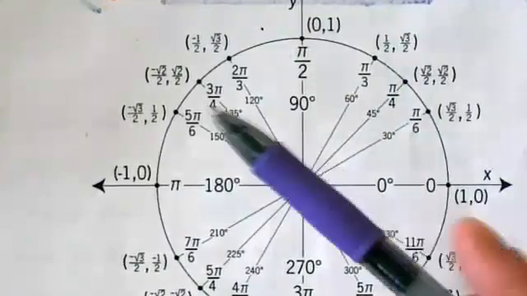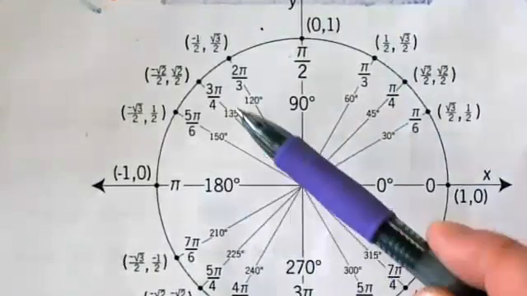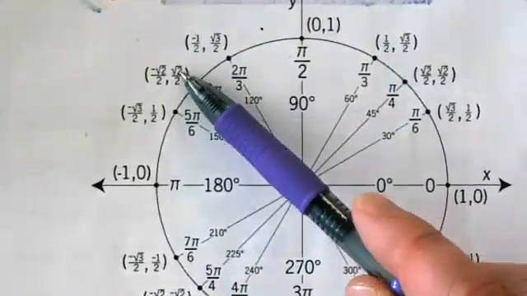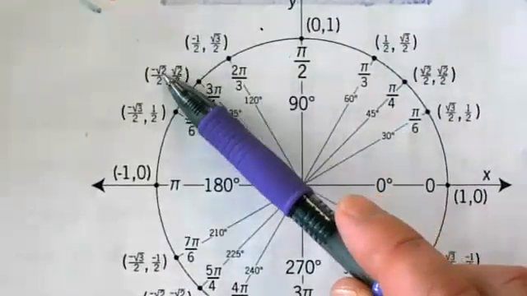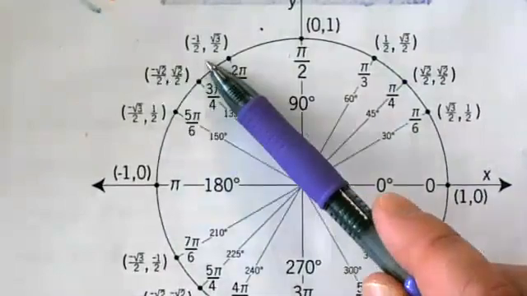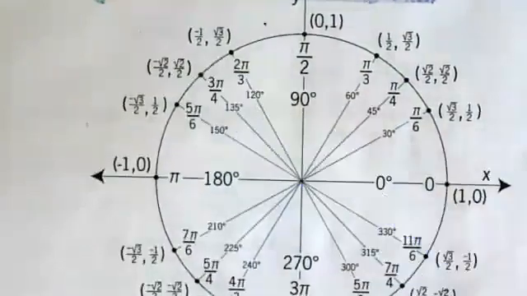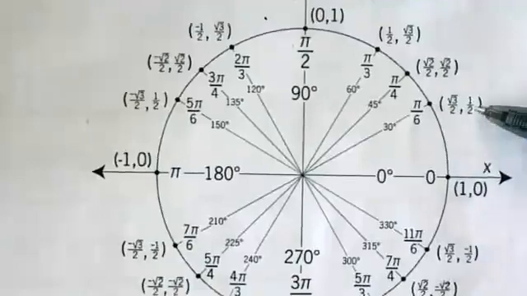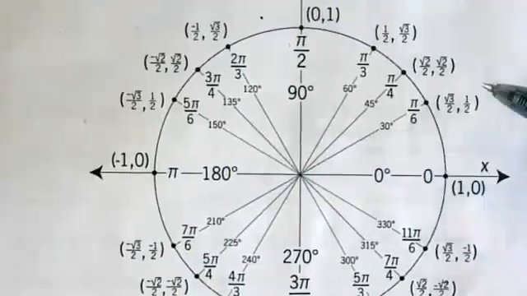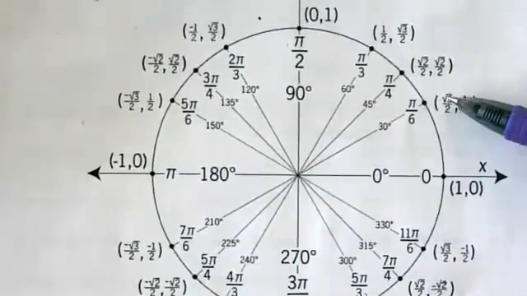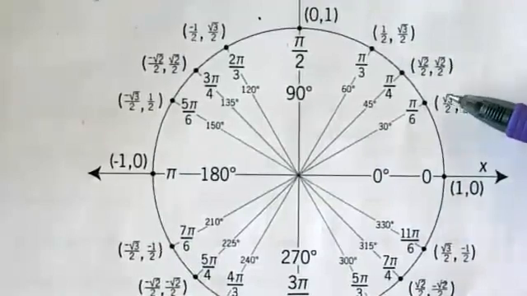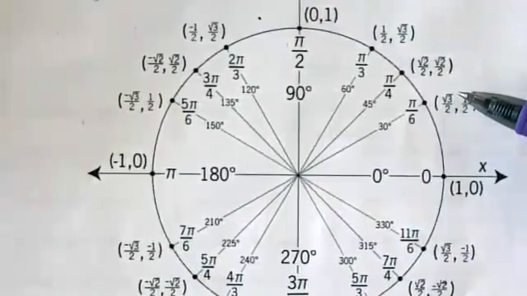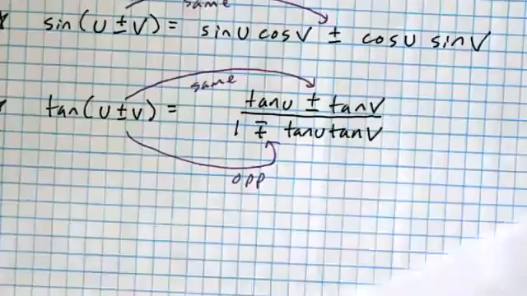Okay, if I asked you for the tangent of 135, that's √2 over negative √2. Those are going to cancel out. It's going to be -1. All right, now the only tricky one is when you end up with 1 over √3. So if I ask you for the tangent of 30, you're going to end up with 1 over √3, and we're not going to express our answer that way. We're going to rationalize it. So 1 over √3 turns into √3 over 3. Okay, so we're going to be using those a bunch, so keep that handy.